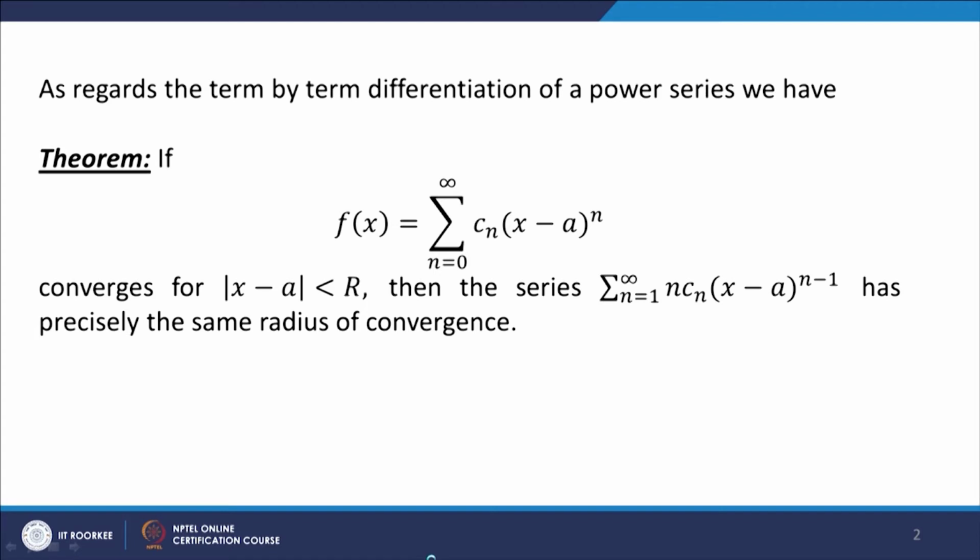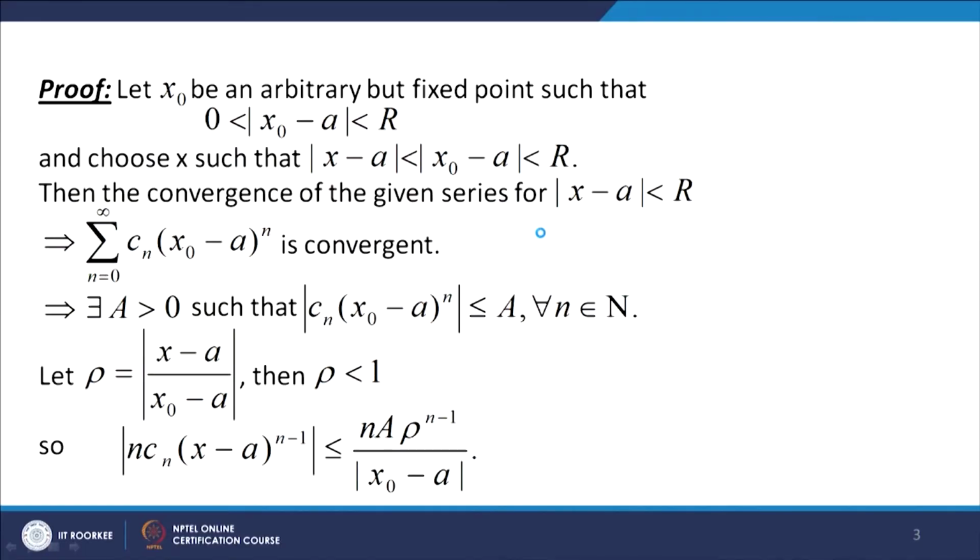So let us prove this result. Let us take an arbitrary point x naught and let us fix it. So let x naught be an arbitrary but fixed point such that 0 is less than mod of x naught minus a less than r, and then choose a point x such that mod of x minus a is less than mod of x naught minus a less than r.